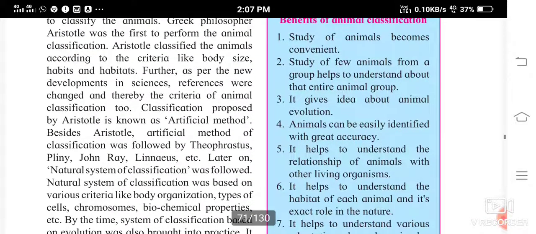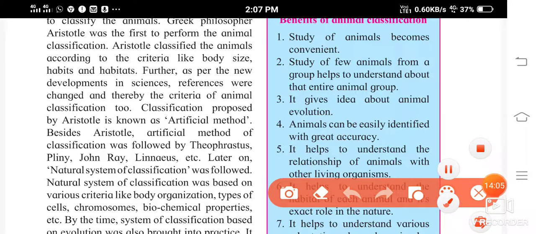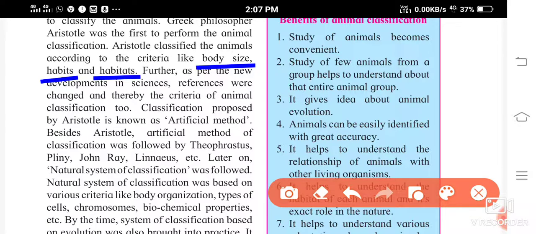How did he classify the animals? He used some criteria. Which criteria? He used the body size, the habits of the animals and habitats, means in what type of environment they live. So using these three criteria, he classified the animals.